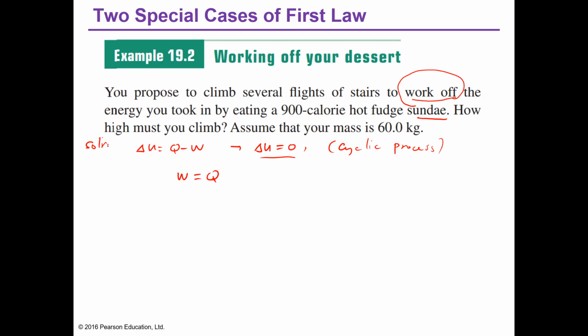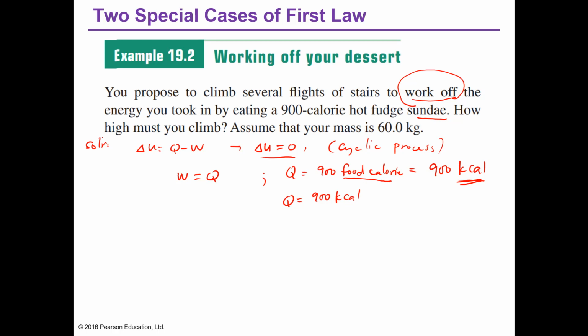So it means that if delta U is 0, then your work is equal to the heat. And unsa nga heat ang nadari? It is the energy na ni-enter sa imong system, which is equal to this 900. Take note that this is 900 food calorie. If you convert this to calories, this is equal to 900 kilocalorie. Take note of that. 1 food calorie is equal to 1 kilocalorie or 1000 calories. So therefore, we will use Q equal to 900 kilocalorie for the calculations.